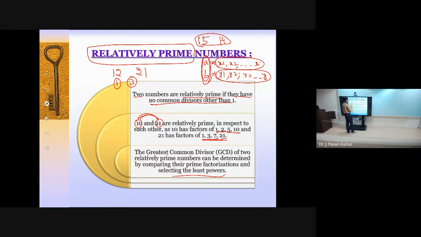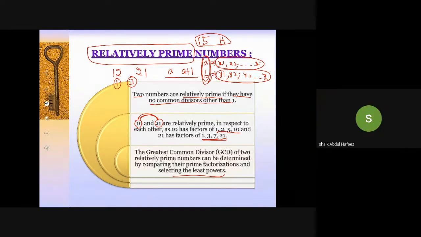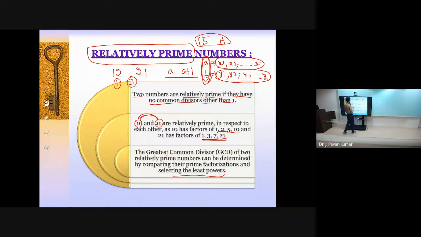Correct. Even if you consider any number a minus 1 or a plus 1, a and a plus 1, are these two relatively prime or not? Yes, sir. Yes, definitely these two will be relatively prime. So now whenever you consider relatively prime, what will be the GCD? GCD is nothing but common factors. Out of those, maximum 1 we have to take. So what will be the GCD? 1. That's it.